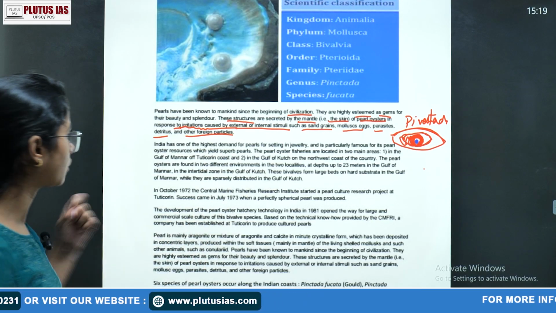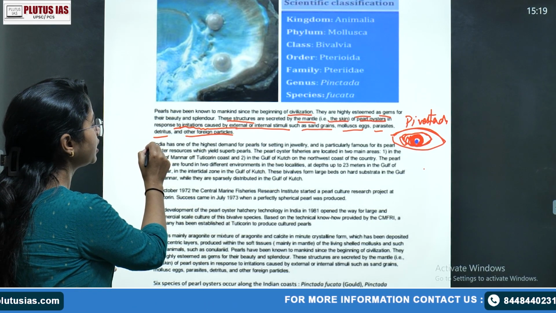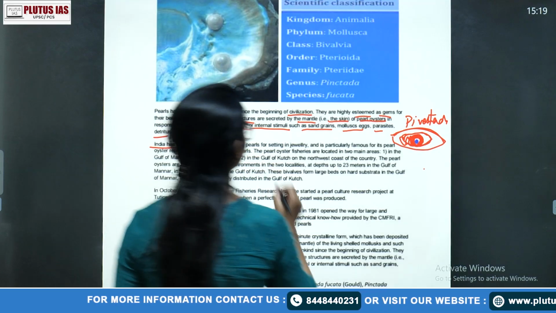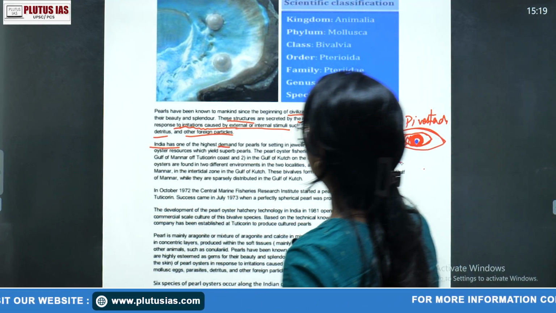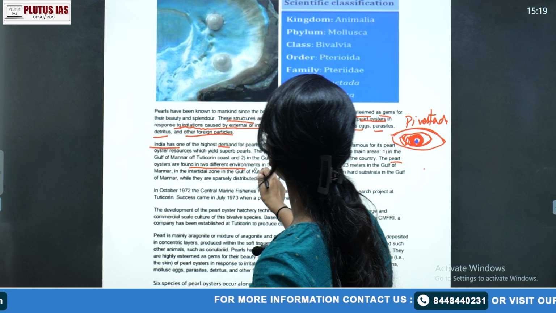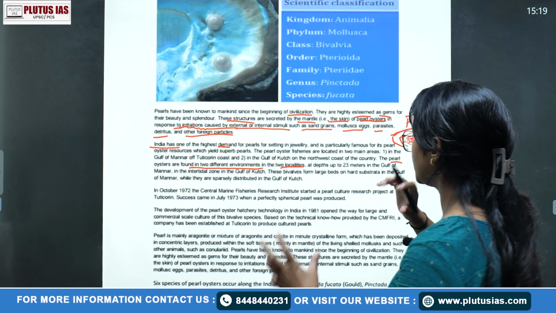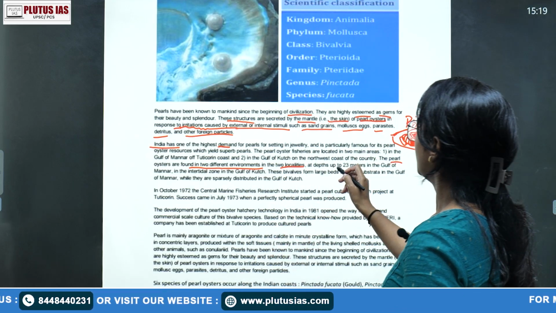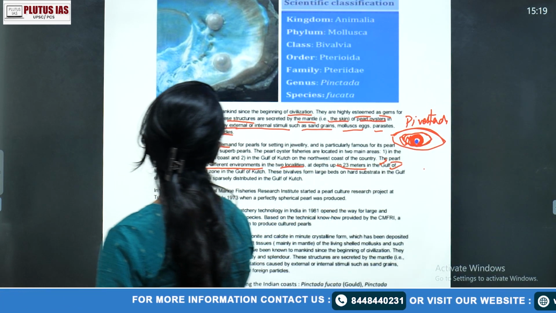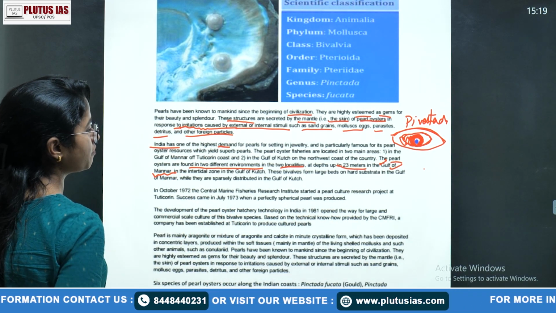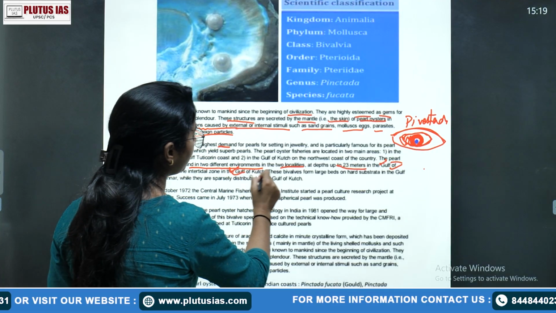Okay, that is something we have talked about. So here you can write like that: India has one of the highest demands for pearls for setting in jewelry and everything. The pearl oysters are found in two different environments, in two different localities. They are mainly found at a depth of 2 to 3 meters in the Gulf of Mannar, in the intertidal zone. The first is your Gulf of Mannar and the second is your Gulf of Kutch.